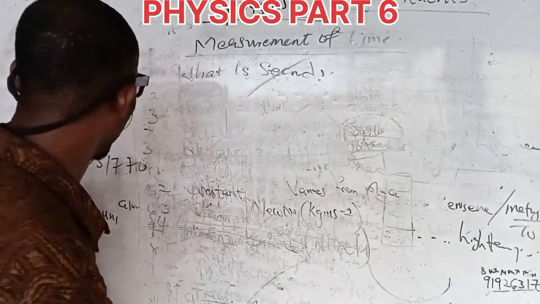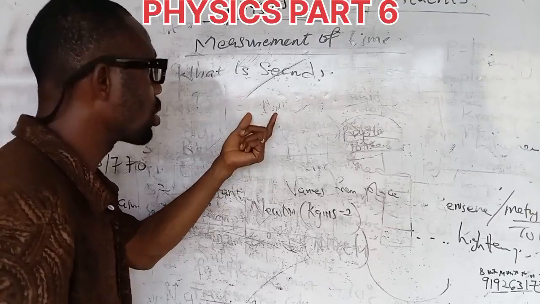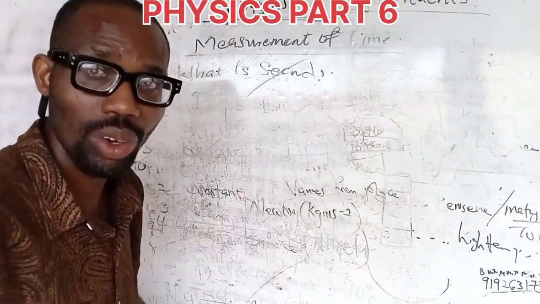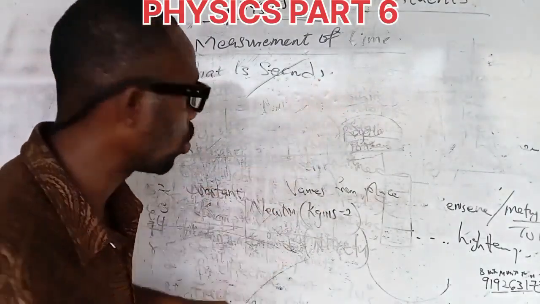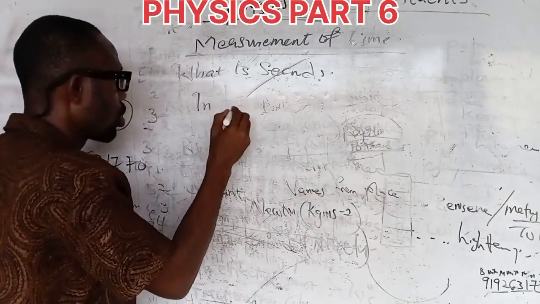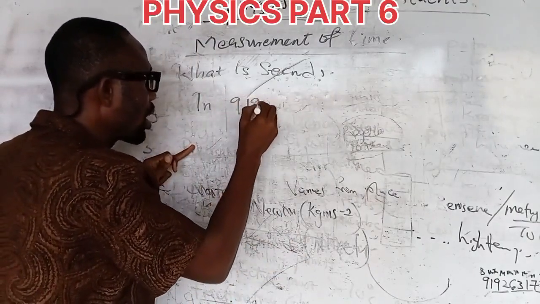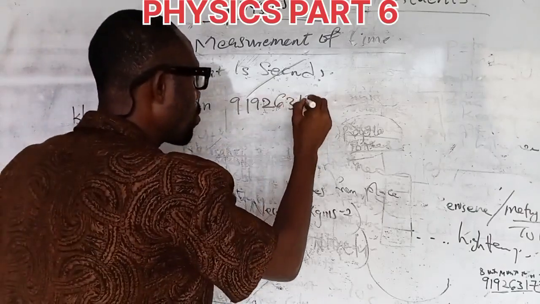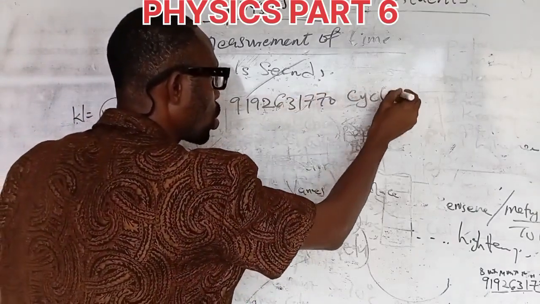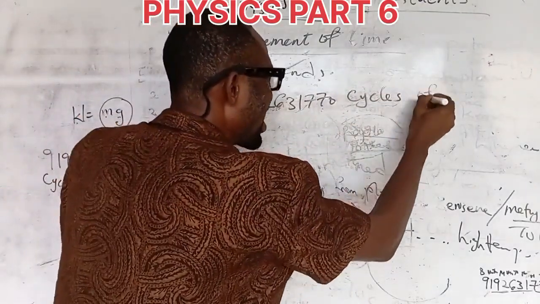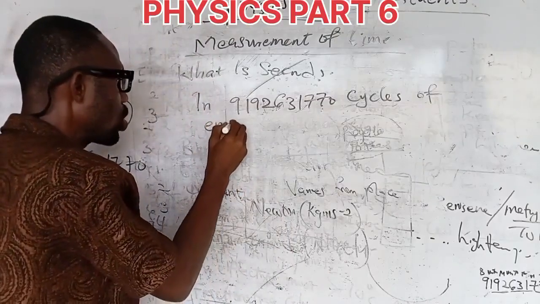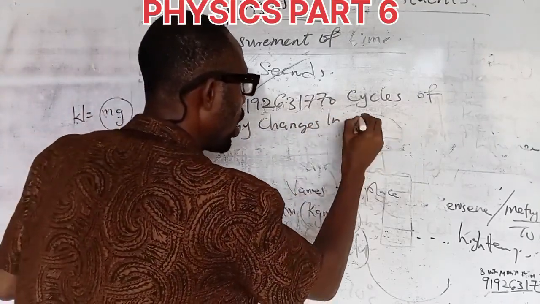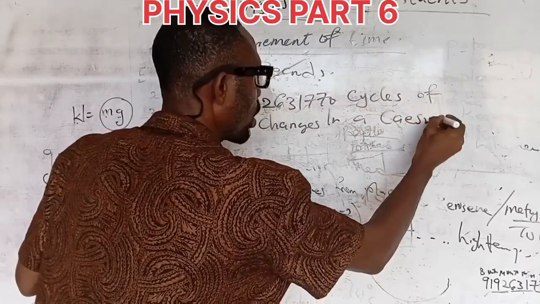What is a second? A second is the time interval occupied by 9,192,631,770 cycles of energy changes in a calcium atom.